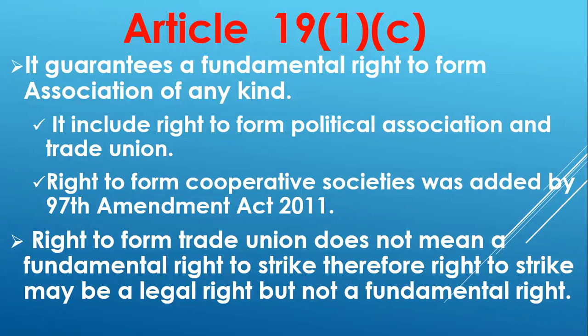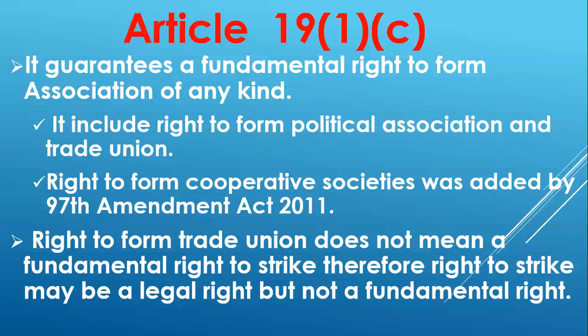Okay, so the citizens of India have the right to form any kind of political association, which includes a political party also. But you have to comply with the rules and regulations of the Election Commission of India. So you have to follow the rules and regulations given by the Election Commission of India, but you can form a political party also. Similarly, if you are a citizen of India, then you have the right to form a trade union. Now what is a trade union?